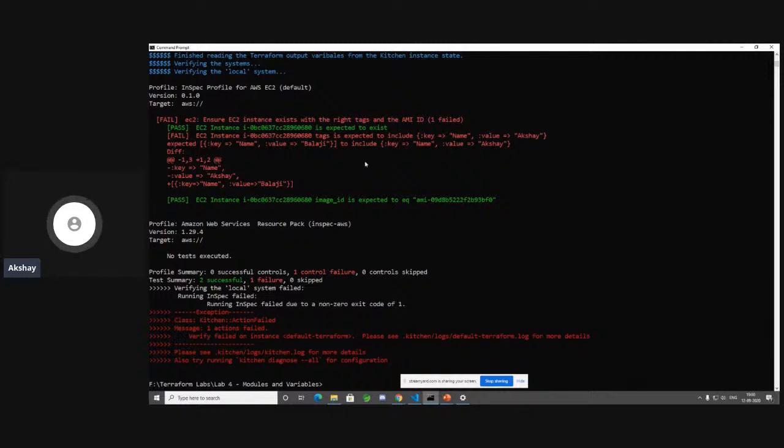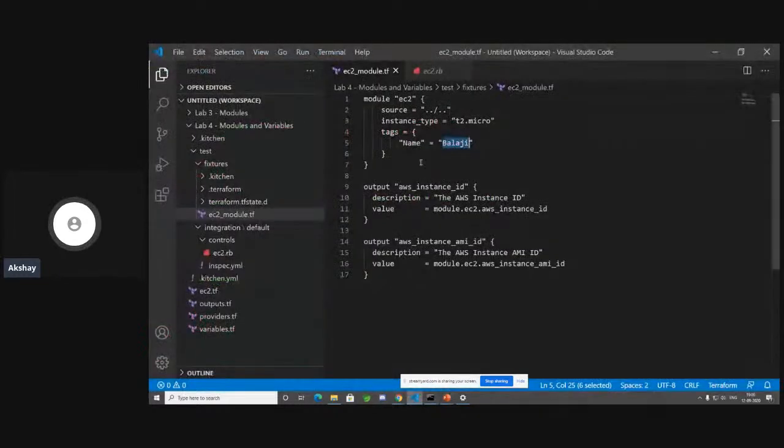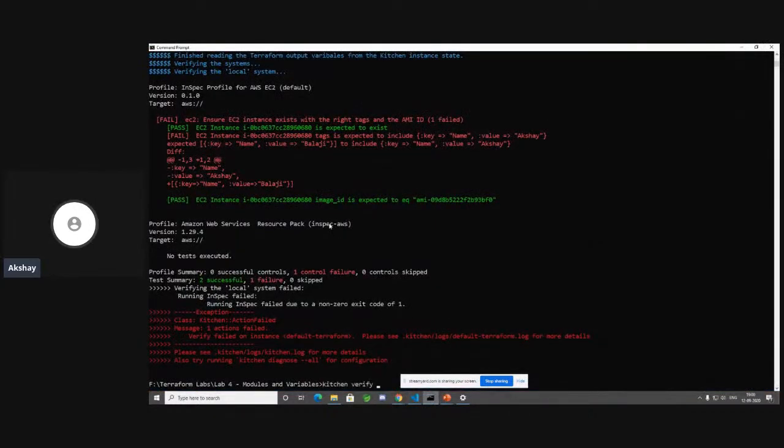See, you can see over here, right? It's beautiful. It actually goes and tests with AWS and says, what I am expecting is name and Akshay, but I got name and Balaji. Now let's fix this. Let's go to our Terraform code. Let's say name is Akshay. Let's save this. Let's do another kitchen verify.